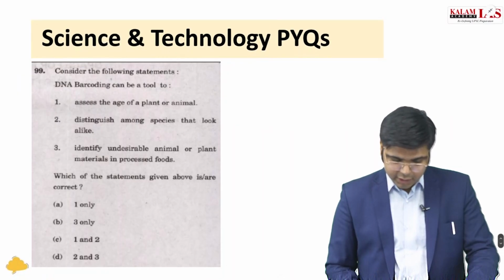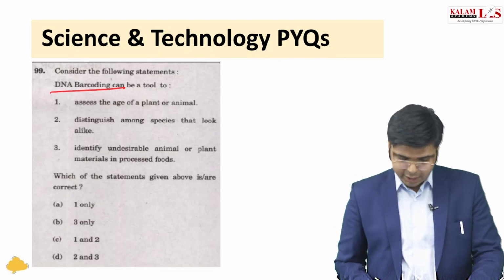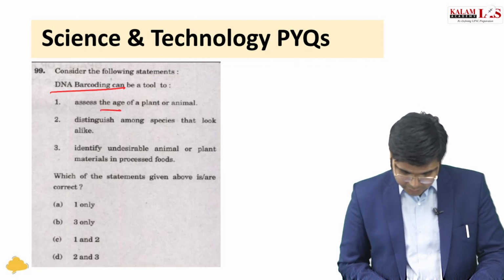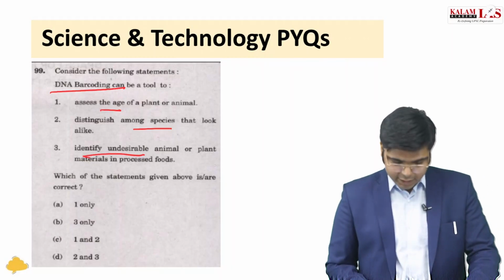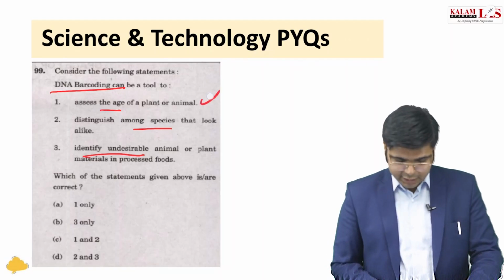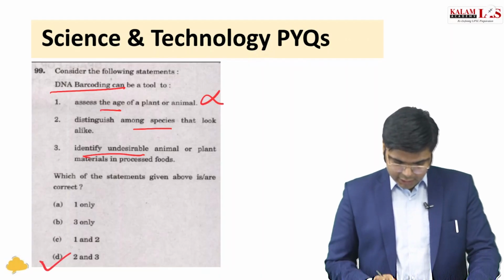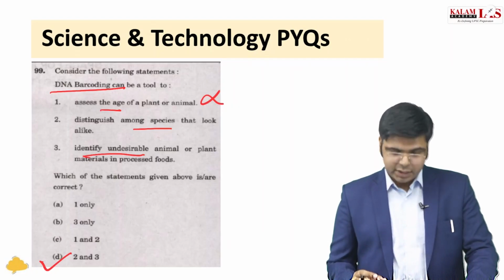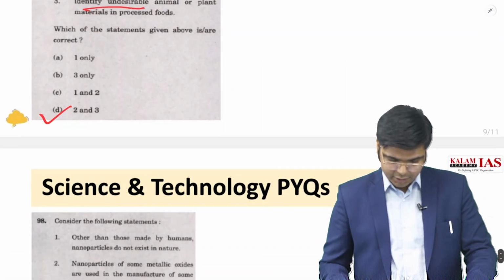Another question we look at, DNA barcoding can be a tool to... So now we are asking the applications of DNA barcoding: to assess the age of the plant or animal, distinguish among species that look alike, identify undesirable animal or plants in the processed food. So DNA barcoding के जब आप applications देखेंगे तो आपको पता चलेगा that it cannot be used for assessing the age of a plant or animal, and the answer would be D, that is it is used to distinguish among the species that are looking alike and it can identify undesirable animal or plant materials.